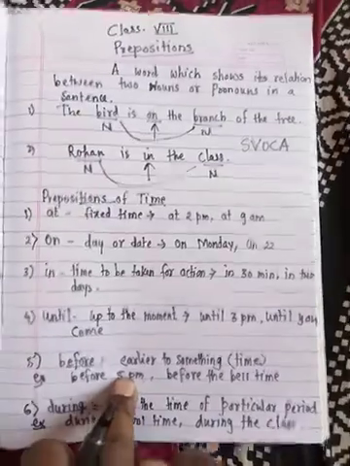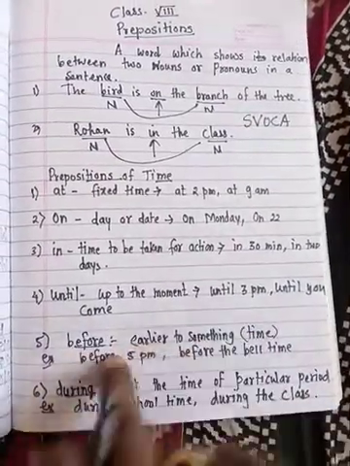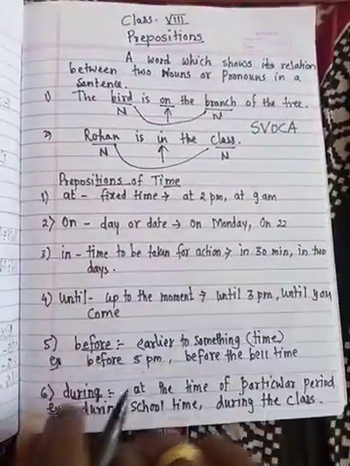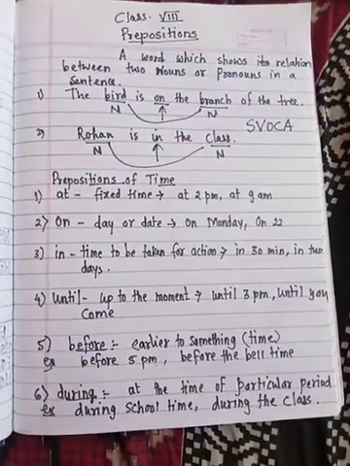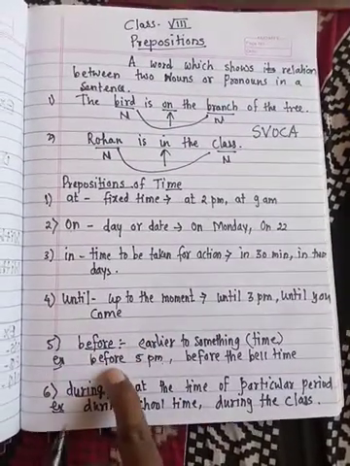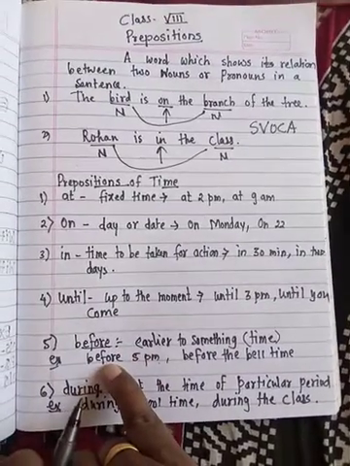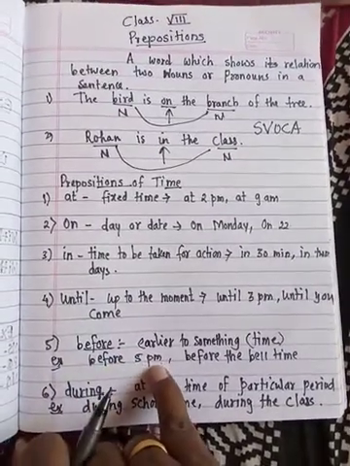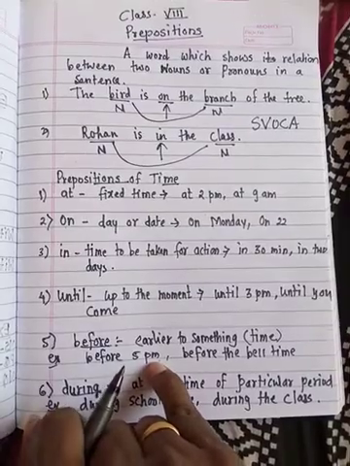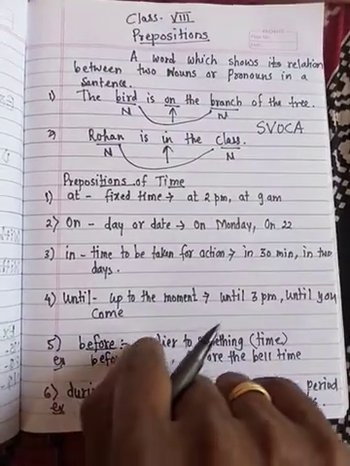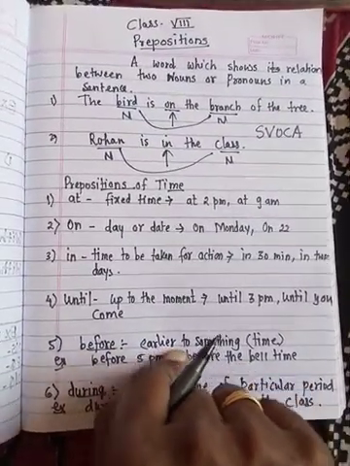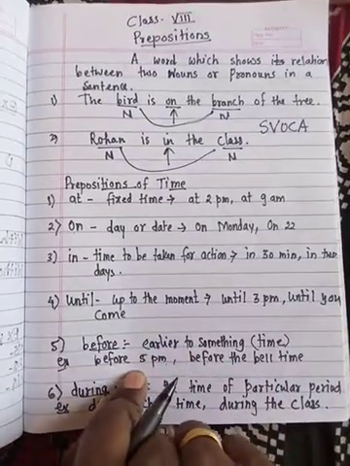Next is before. Before means earlier than some time. For example, before 5 p.m. I'll use this phrase in a sentence. He will come back before 5 p.m. We can't use at here. If we say at 5 p.m. it means exactly at that moment.